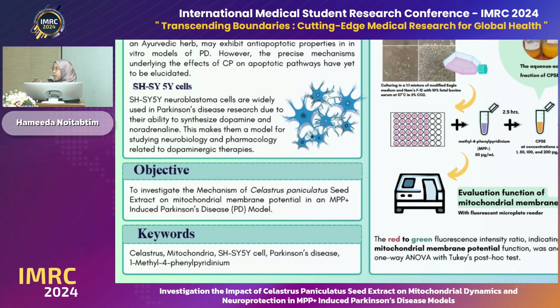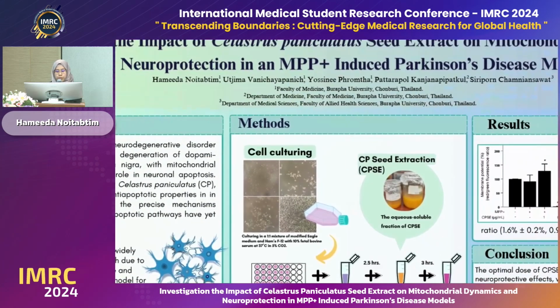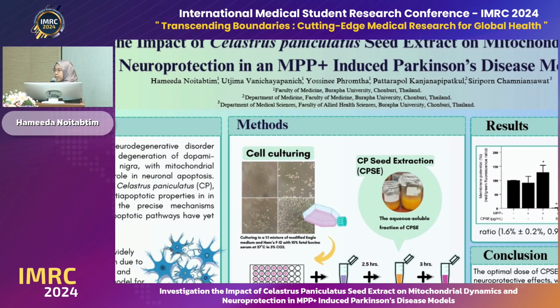With this background in mind, our objective is to investigate the mechanism of Celastrus paniculatus seed extract on mitochondrial membrane potential in an MPP plus induced Parkinson disease model. To achieve our objective, we began by culturing cells in medium consisting of a 1-to-1 mixture of modified Eagle's medium and Ham's F12 supplemented with 10% fetal bovine serum at 37 degrees Celsius in 5% carbon dioxide. The medium was changed every 3 to 4 days with subculturing until confluency.